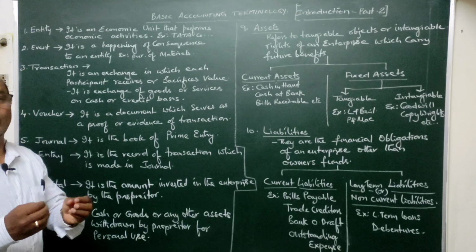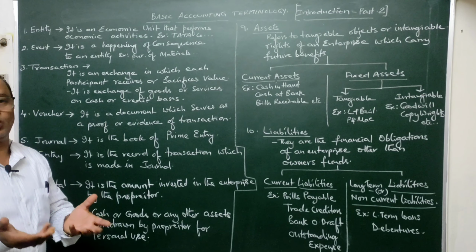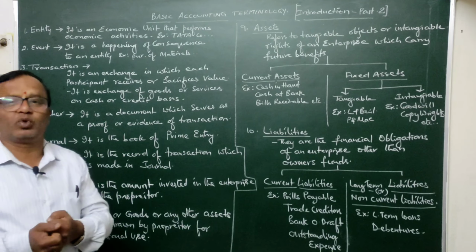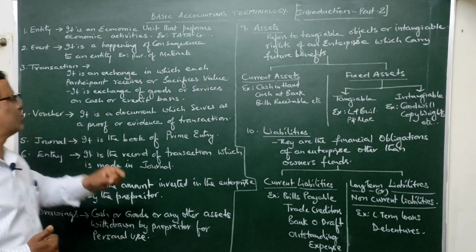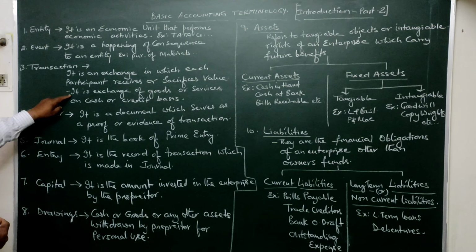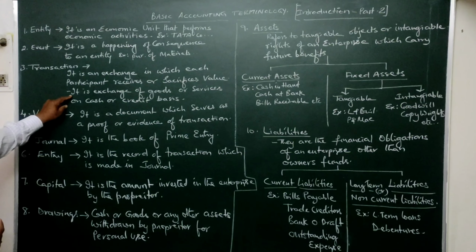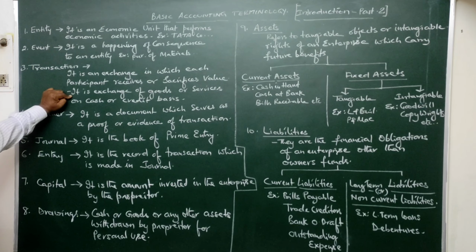Just like you have gone to a shop to purchase some good. At that time, you observe that what is happening between you and that shopkeeper is a transaction wherein each party is sacrificing something. Yourself is one party, the shopkeeper is another party. From each person's point of view, you are sacrificing something to get something. So that is called a transaction. It is nothing but the exchange of goods or services.